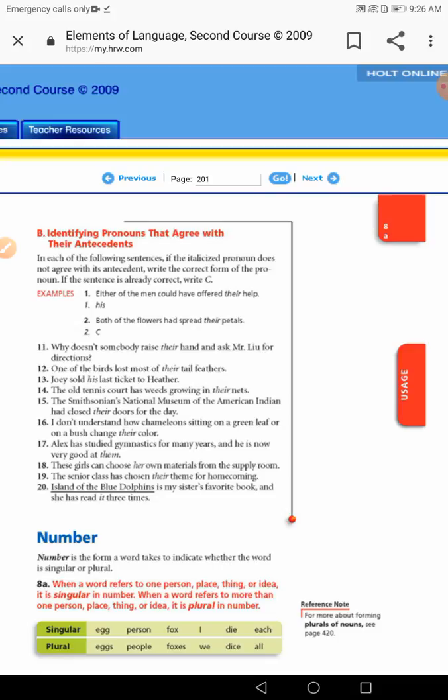If the subject is singular, the verb should take the singular form. And if the subject is plural, the verb should take the plural form. We mean by singular that we refer to one thing, one man, one person, one idea. More than one, for sure it's plural. For example, egg, singular form, the plural eggs.